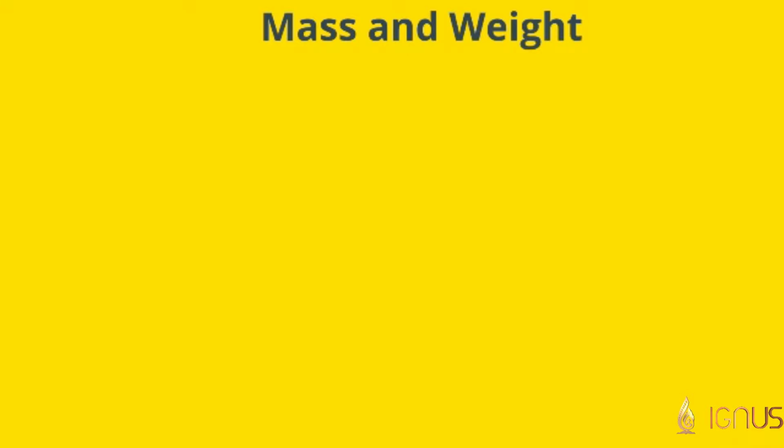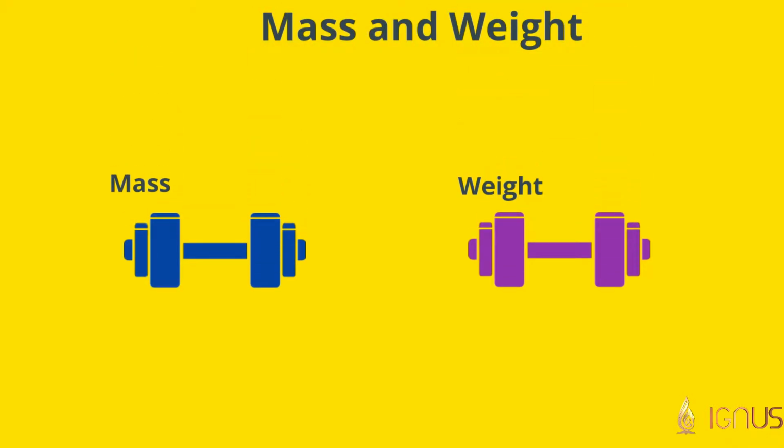Mass of an object is a constant at any position in the universe. Weight depends upon acceleration due to gravity. Are mass and weight one and the same? Let's have an elaborate discussion on it.